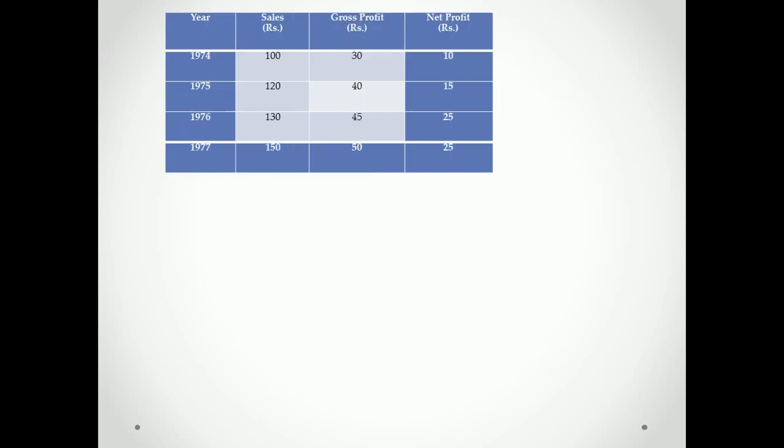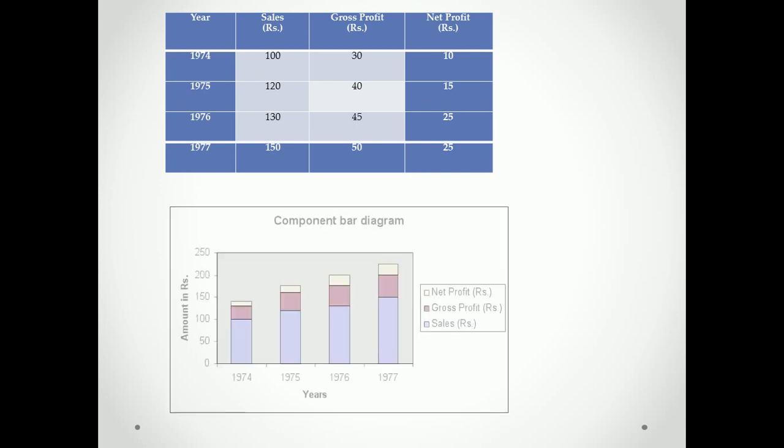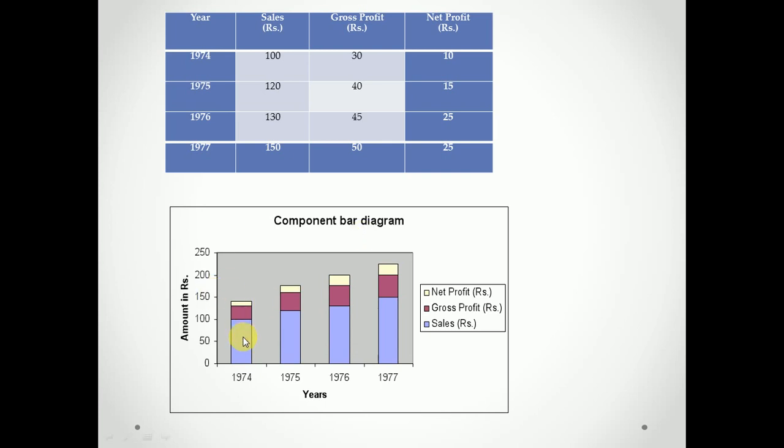So this is a table in which year, sales, gross profit and net profit are given for 4 successive years. This is the component bar diagram of this data. This is the first bar, which represents sales of 100 rupees. After that this is the gross profit, the second component, that is 30.